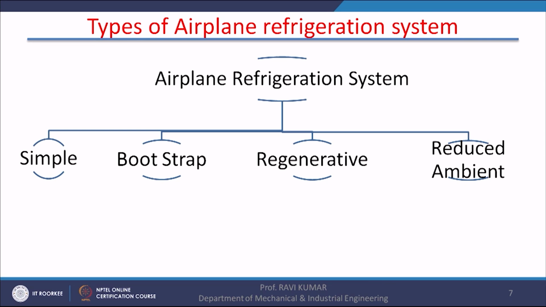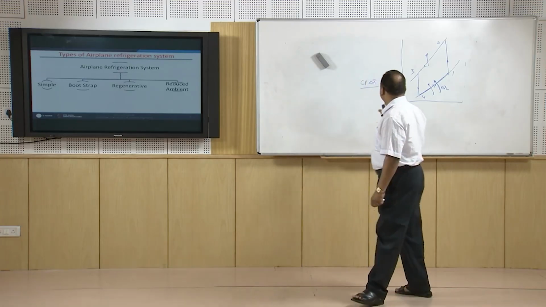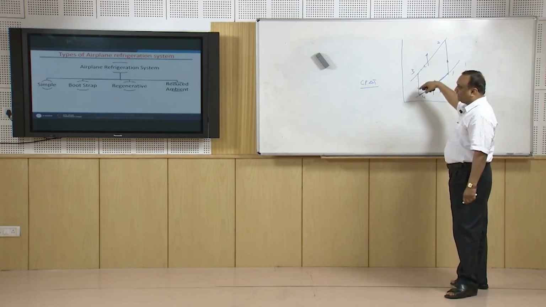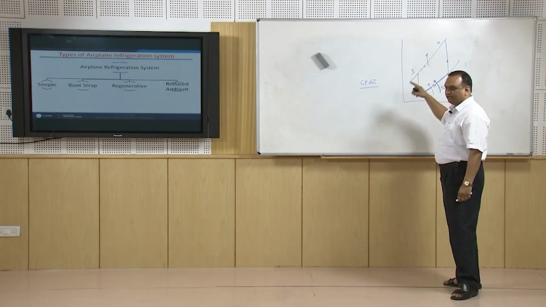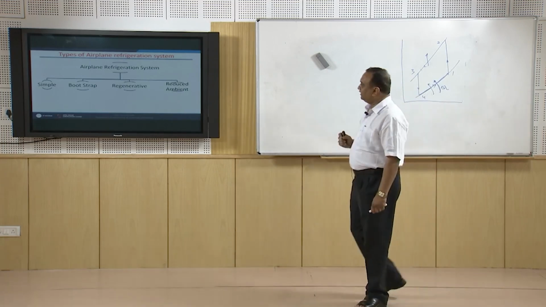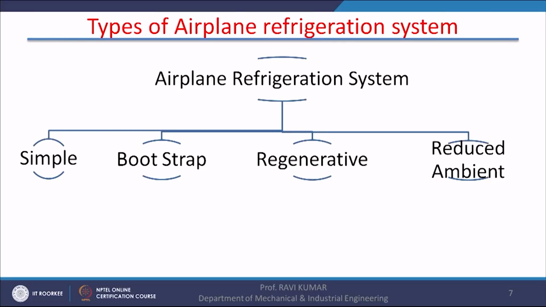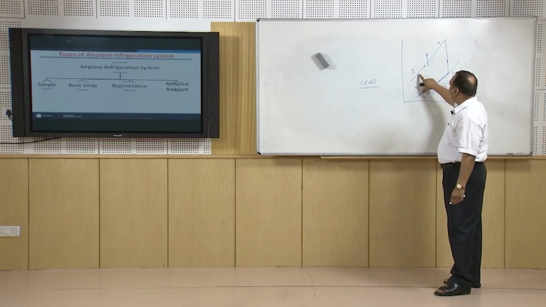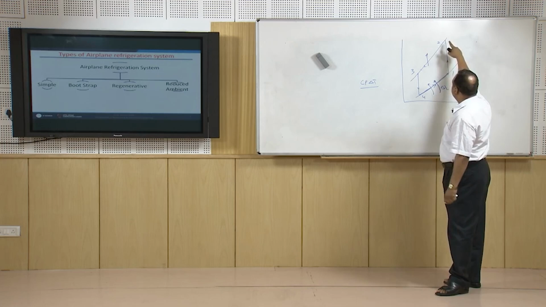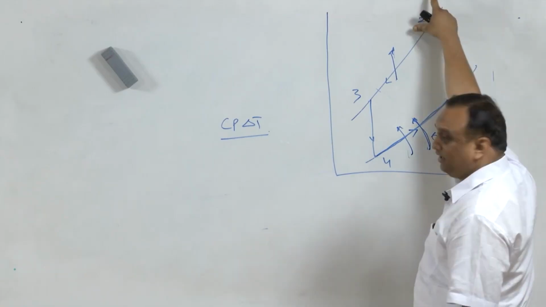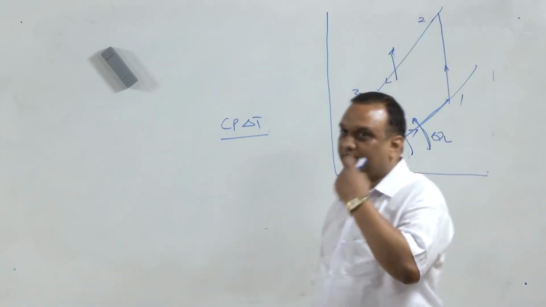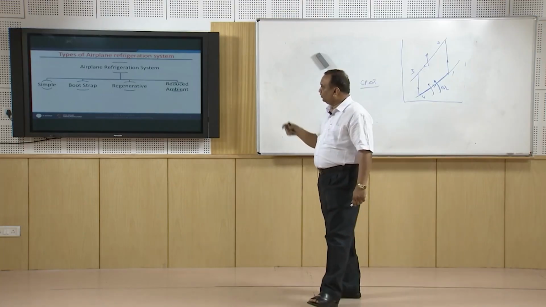Types of airplane refrigeration systems. There are 4 types: simple, bootstrap, regenerative and reduced ambient. Simple is not that simple, I mean it is a modification of the simple air refrigeration cycle. Right now, we will discuss that. Another type is the bootstrap system, where the output of the expander is used for further compression of the air so that we can get the maximum refrigerating effect. So, these two are there.